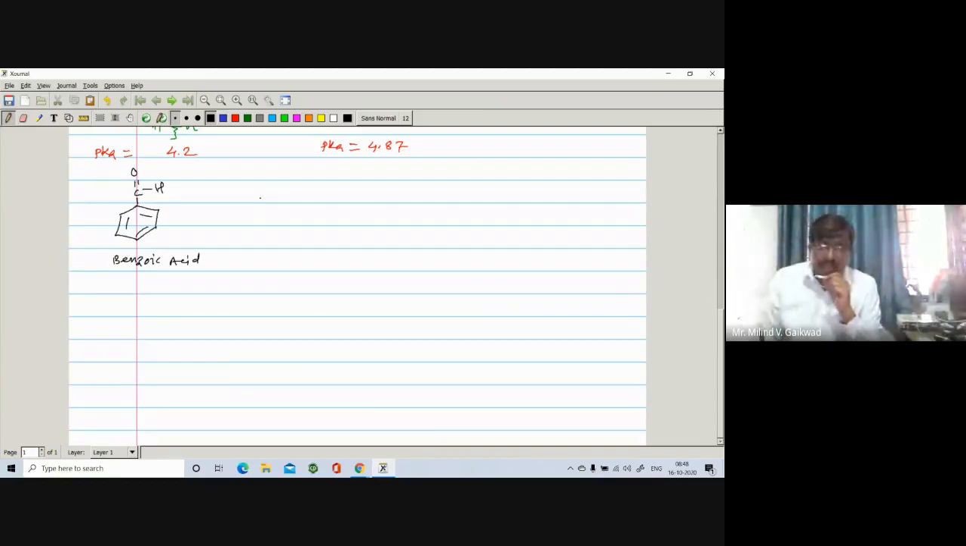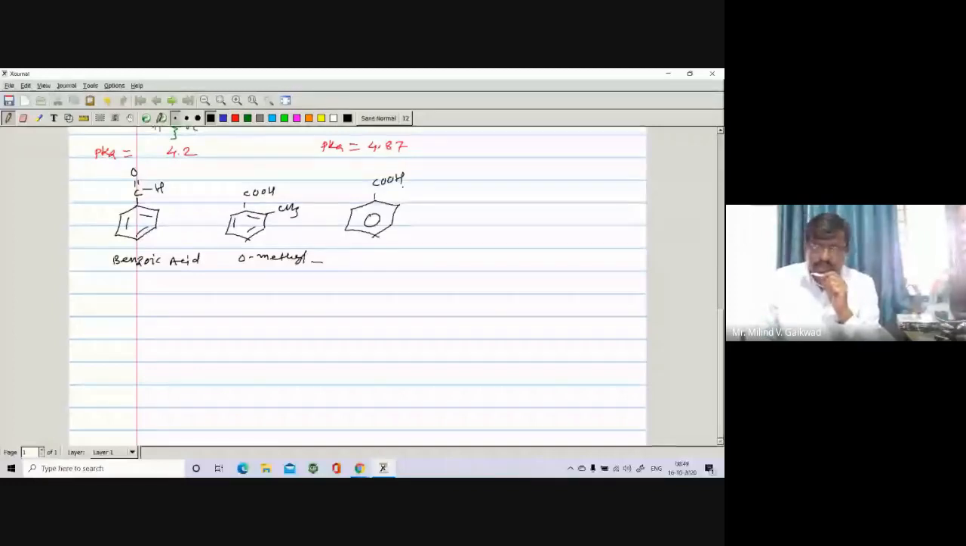Then we will take the corresponding ortho methyl benzoic acid. Here is a pi bond, pi bond, pi bond, and here is a COOH, and there is a methyl, means ortho methyl. Further, we can put the methyl group at a different position. Suppose it is at a meta position, and similarly we can put it at a para position.